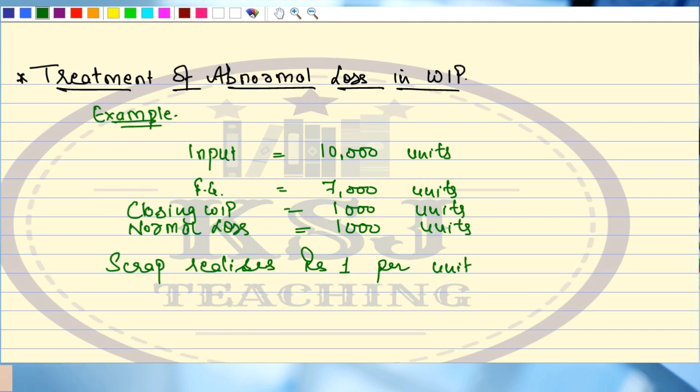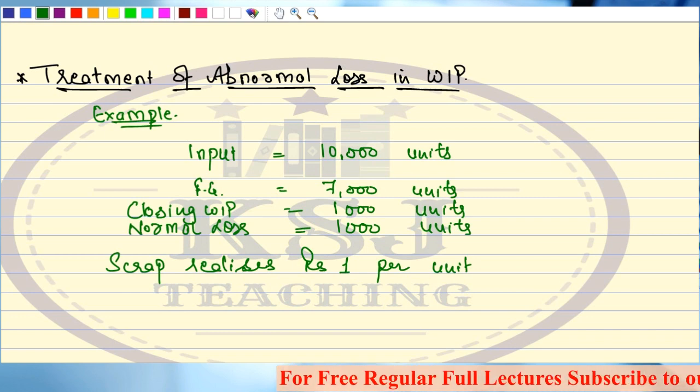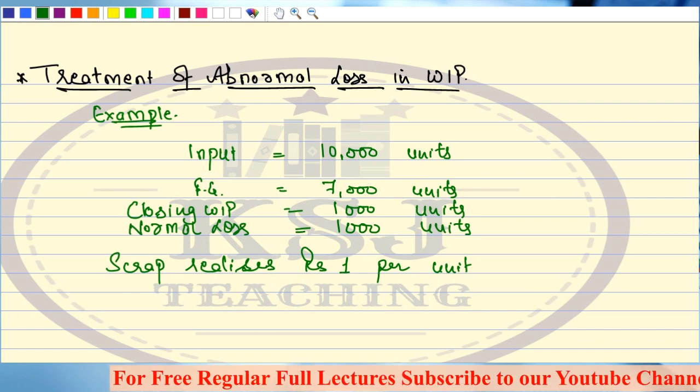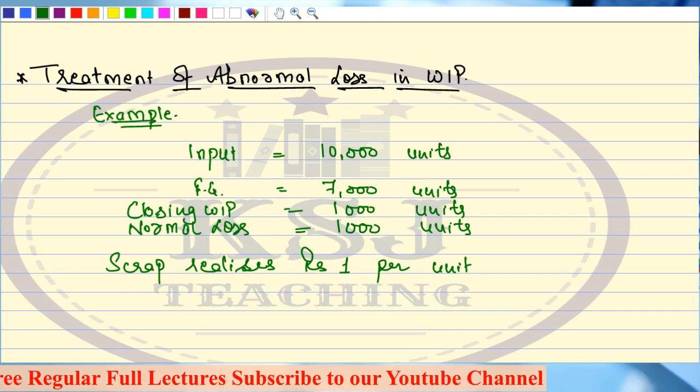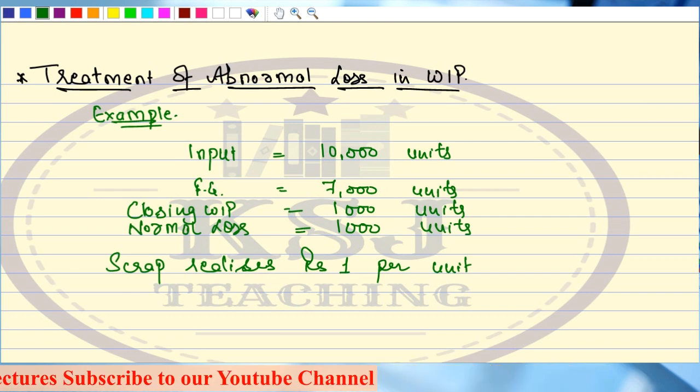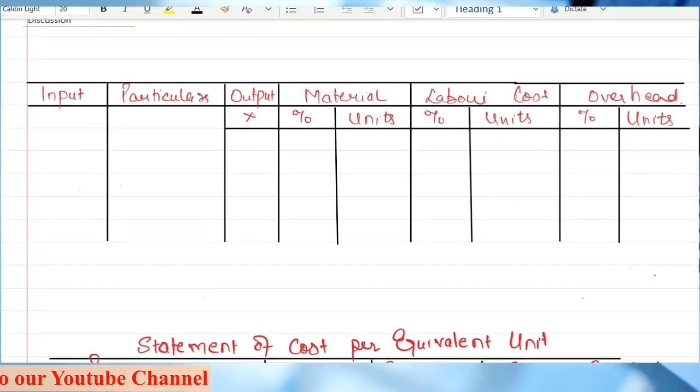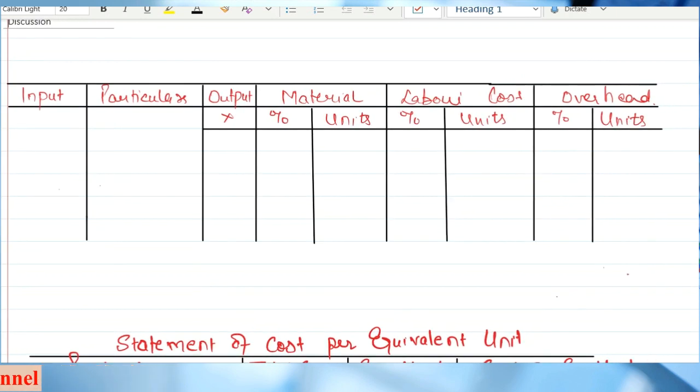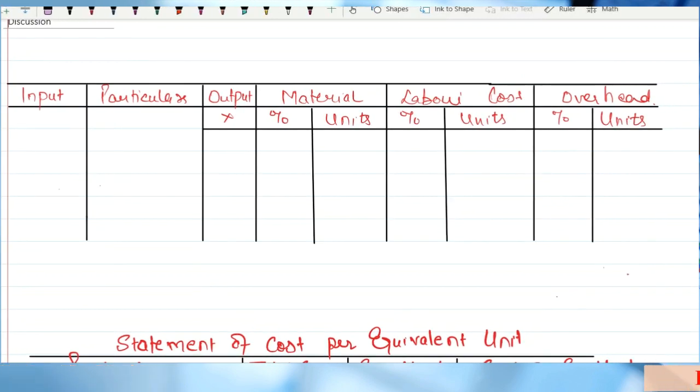Now, in this example, I have nowhere mentioned the abnormal loss, have I? No, right? But there is still abnormal loss in this question. I have not mentioned anything in the question, but still it is there. How is it there? Let's try to solve it first, then you will get to know how it is there.